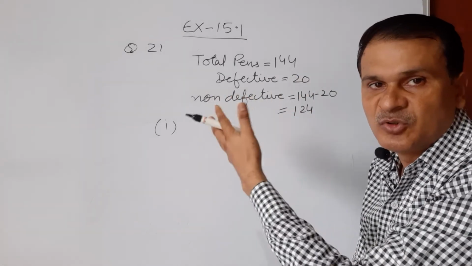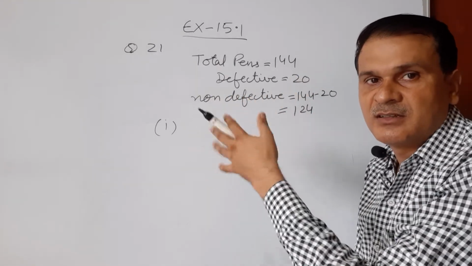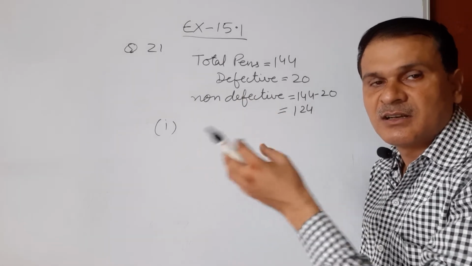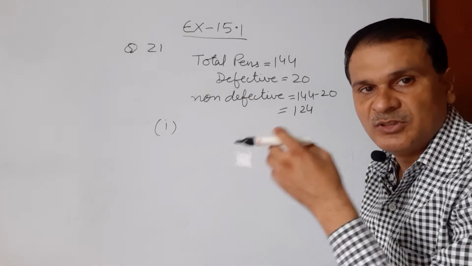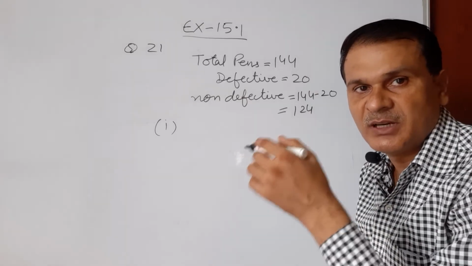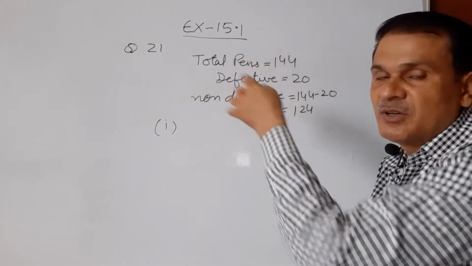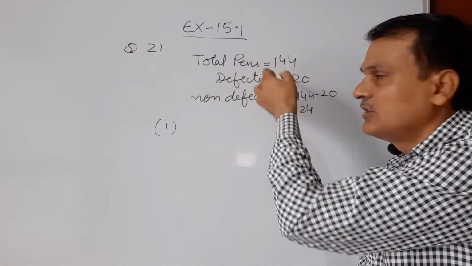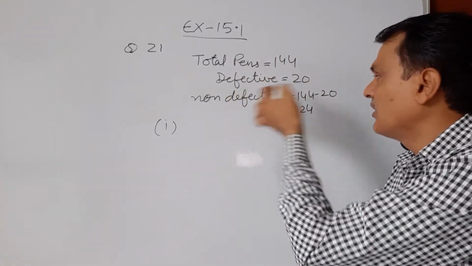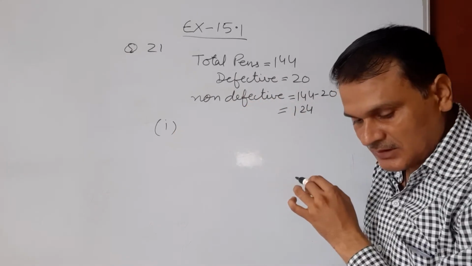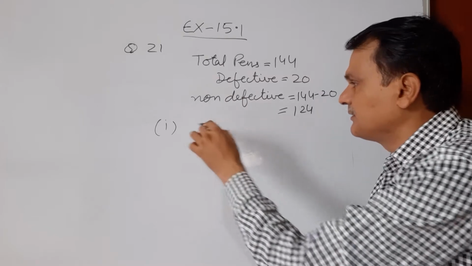If the pen is good she will buy it, otherwise if the pen is not good she will not buy it. The shopkeeper randomly gives the pen to Nuri. Here total pens are 144, out of which 20 are defective and non-defective are 124. So the first option is that she will buy it.